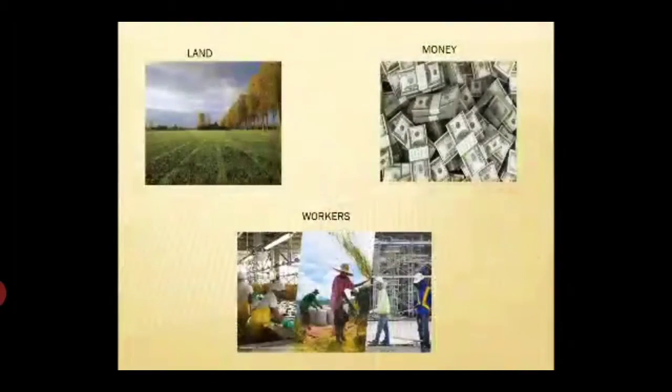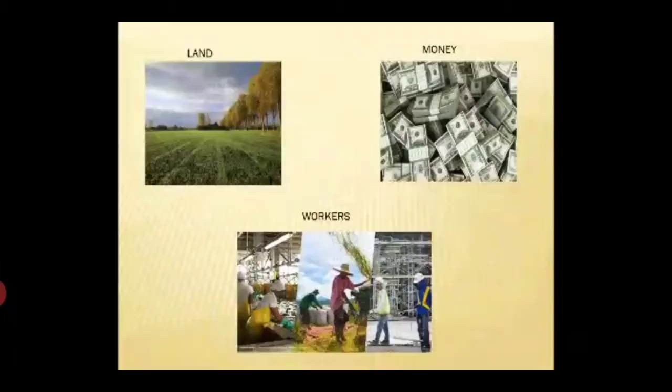The resources of an economic system are called factors of production. These are things like land, workers, and money that countries have and then use to make a profit. Countries need them to produce goods and services. Land includes all natural resources such as soil, water, air, and minerals. Workers are the people who produce goods and services. Then money is the capital used to produce goods.